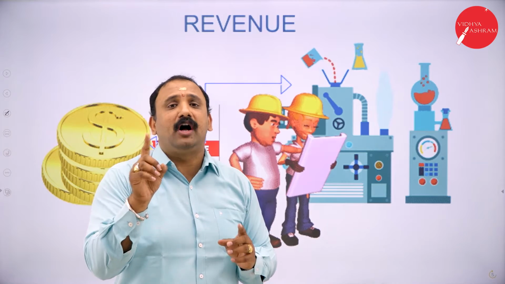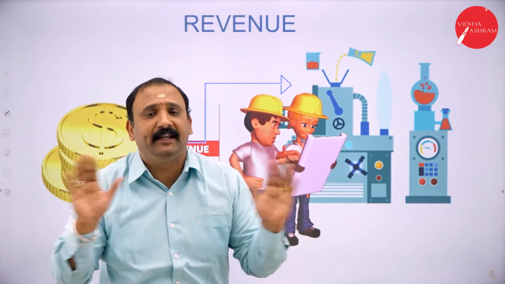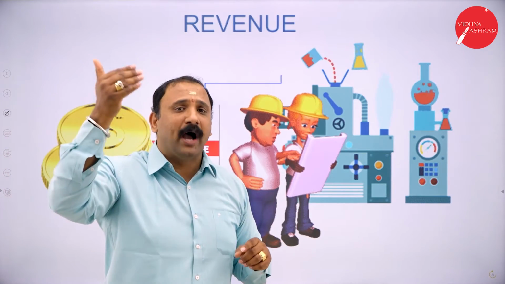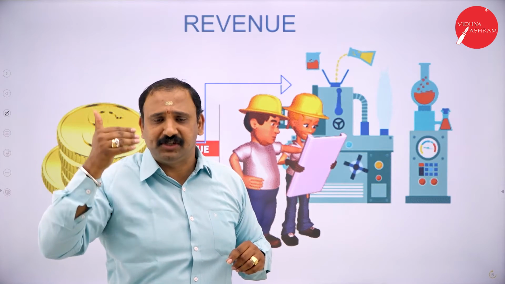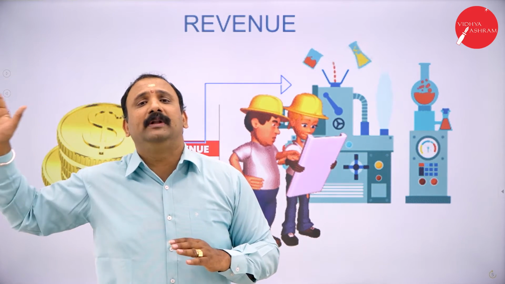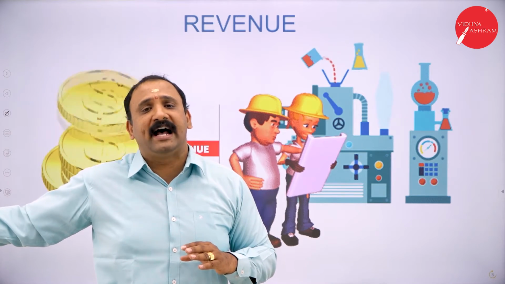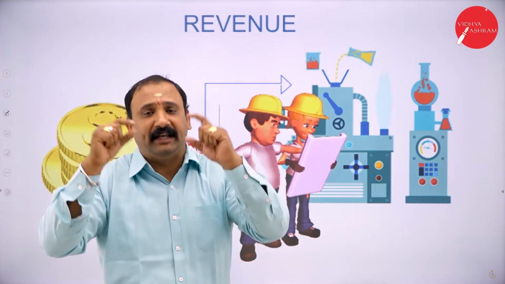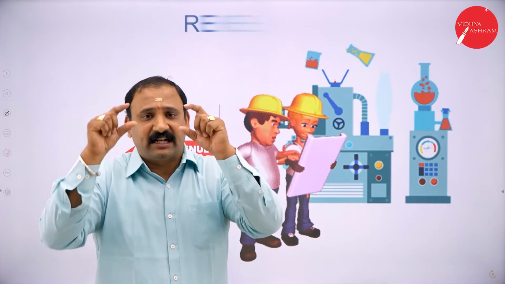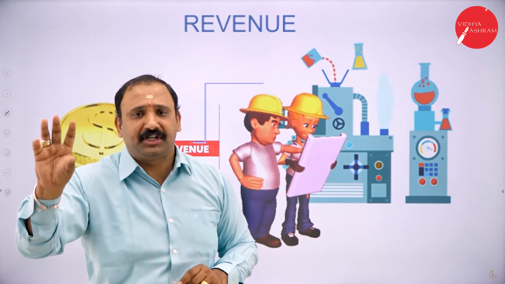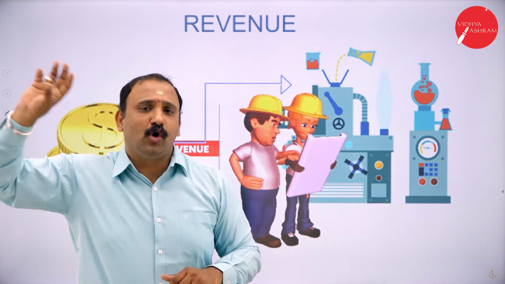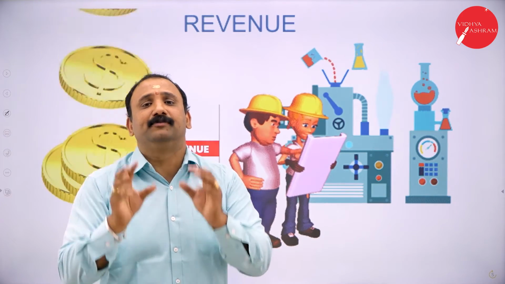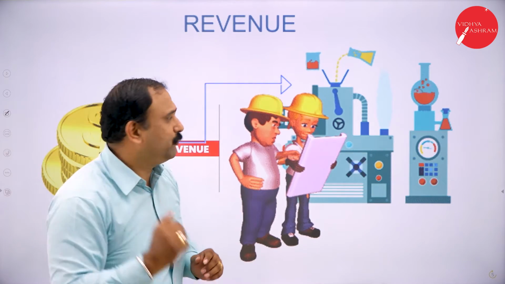Now, revenue is not equal to profit. Let me make it very, very clear here. Revenue is not equal to profit, because from revenue, you have to subtract lot of factors, that is your expenditure and other factors. Then you will arrive at the net income, which is called as profit. But here, revenue means to us price into quantity. We will see about this in the next slide. Right now, revenue means to us production, that product is being produced, sold in the market. By selling that product, we are making some income. So that is revenue to us. Moving forward.